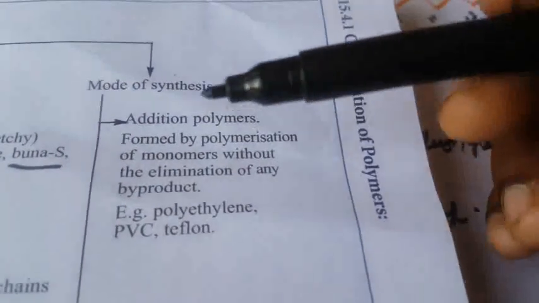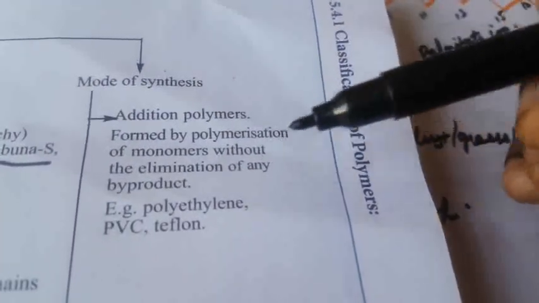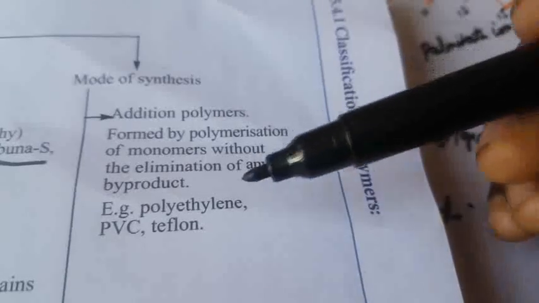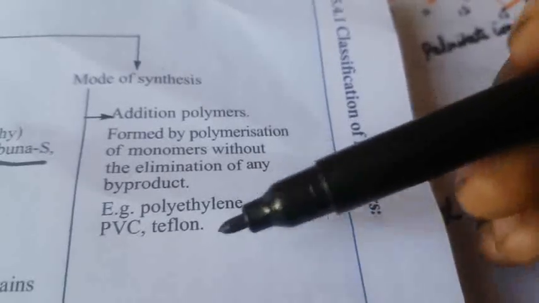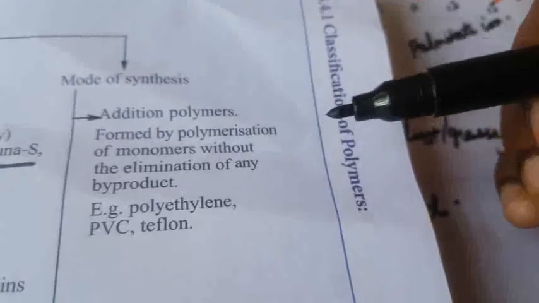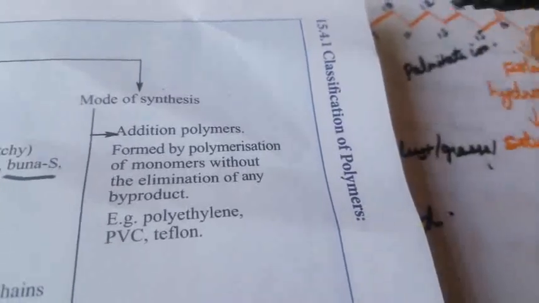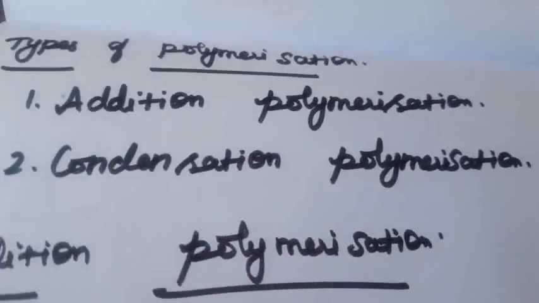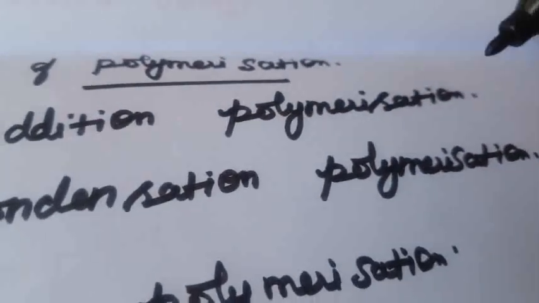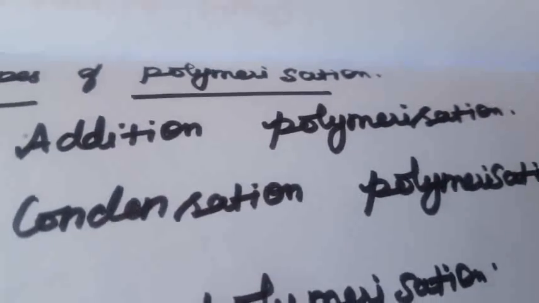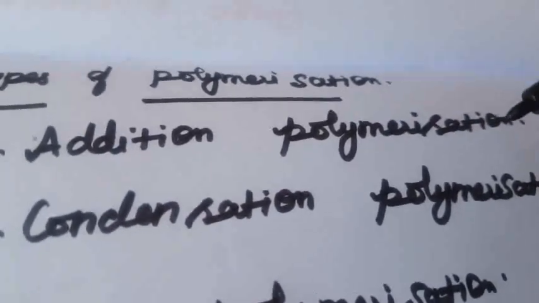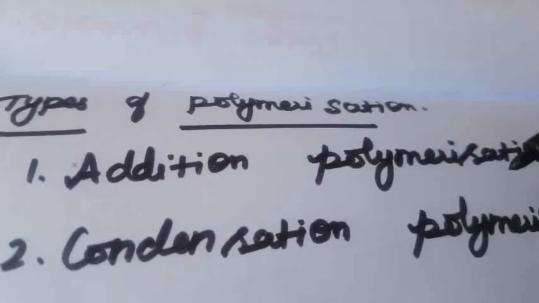Next one is mode of synthesis. Addition polymers are formed by the polymerization of monomers without the elimination of any byproduct, such as polythene, PVC and Teflon. So these are all the classifications of polymers. The main types of polymerization can be classified into two types: addition polymerization and condensation polymerization. It is the process of forming a very large, high molecular mass polymer from small structural units. The monomer process is called polymerization.